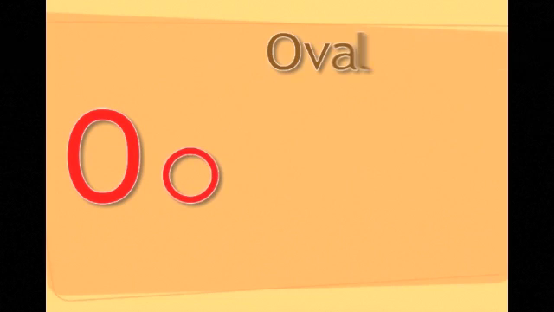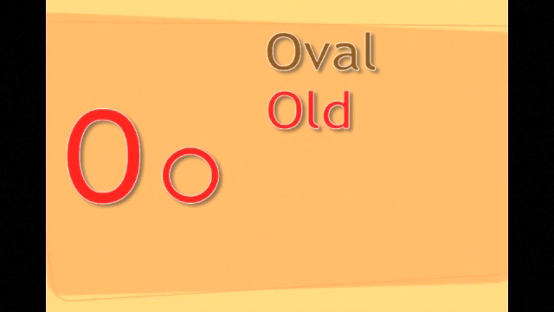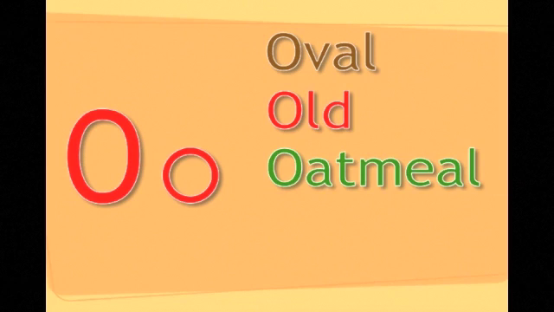These are the letter O. Uppercase O and lowercase o. Oval is a word that begins with the letter O. Old is a word that starts with O. Oatmeal begins with O. And owl also starts with O.